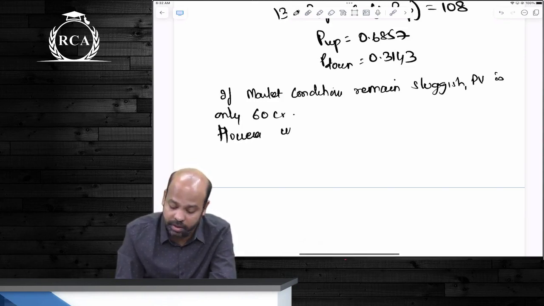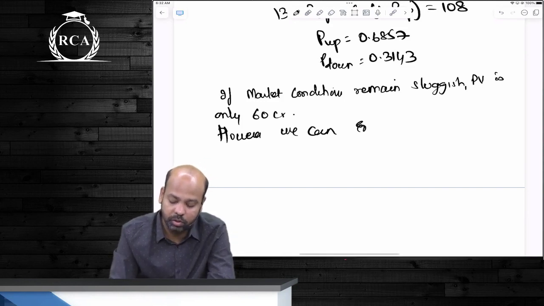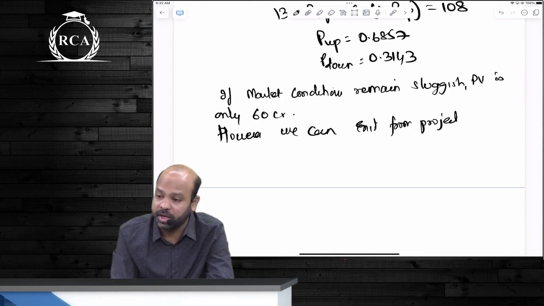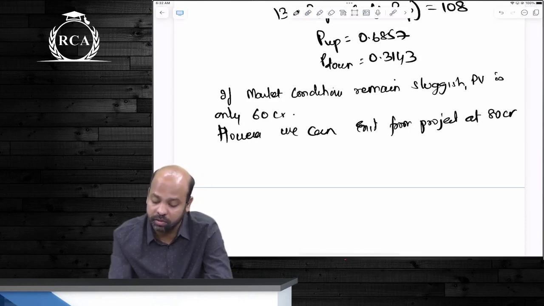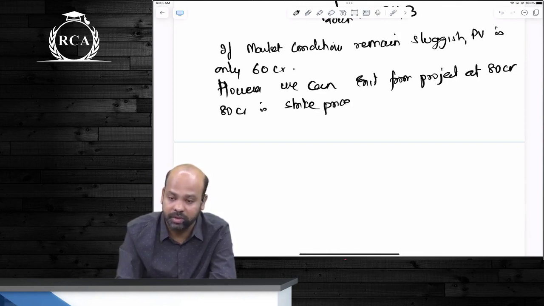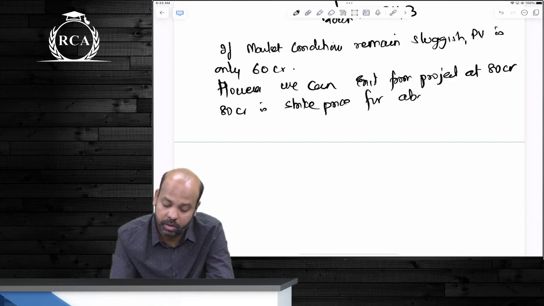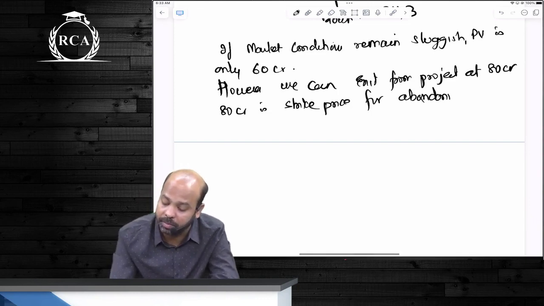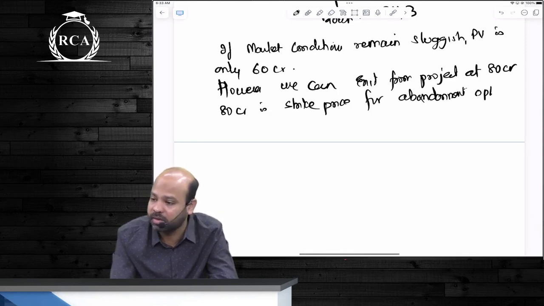However, we can exit from the project at 80 crores. If you don't understand, listen first. So this 80 crores will become what, beta? The strike price or exercise price for the abandonment option. This 80 crores, guys, will become the strike price for your abandonment option. Any doubt in this, guys?